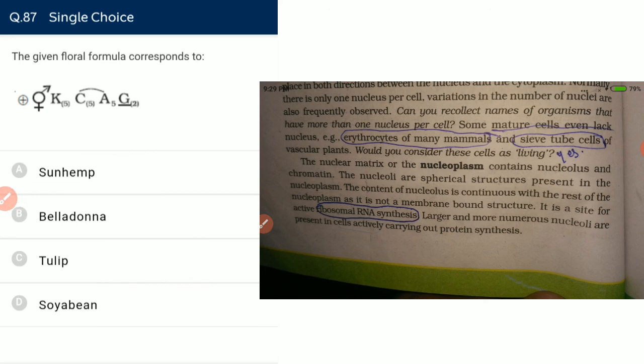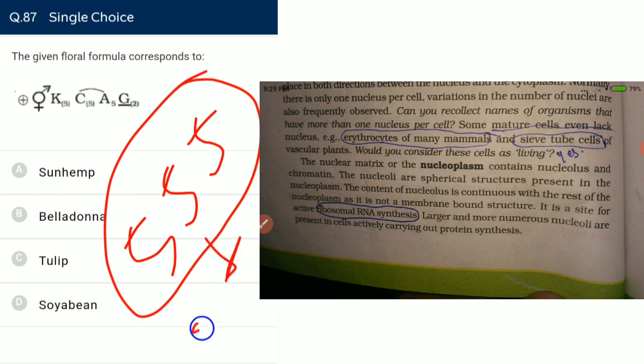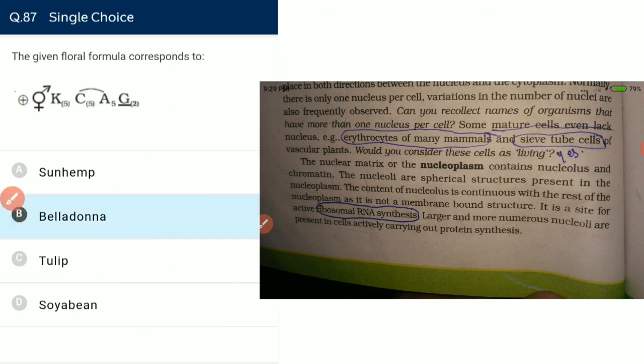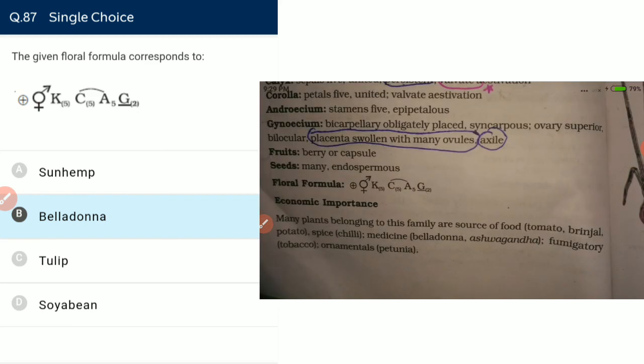The given flow diagram, it is not a flow diagram. It is a floral formula. If we see the formula with 5, 5, 5, we will definitely say that it is a member of Solanaceae. Atropa belladonna is a member of Solanaceae, and Atropa belladonna and Ashwagandha are medicinal plants.